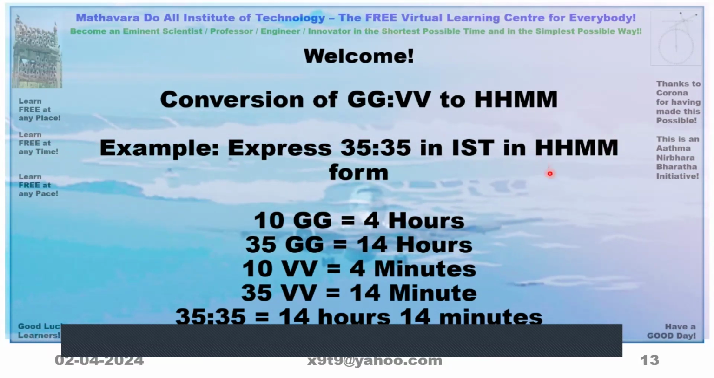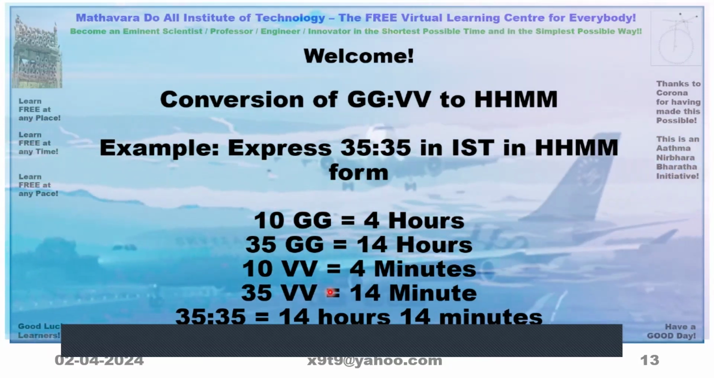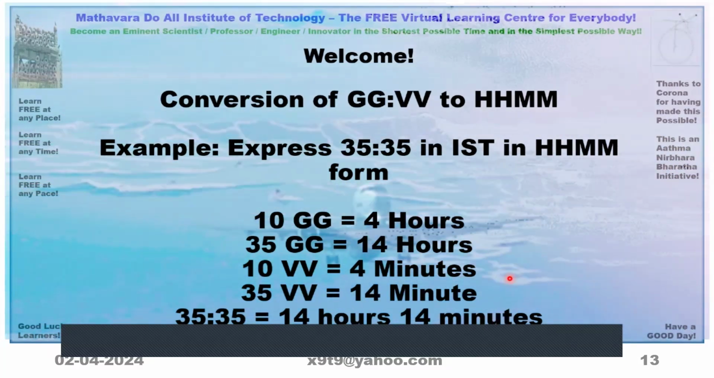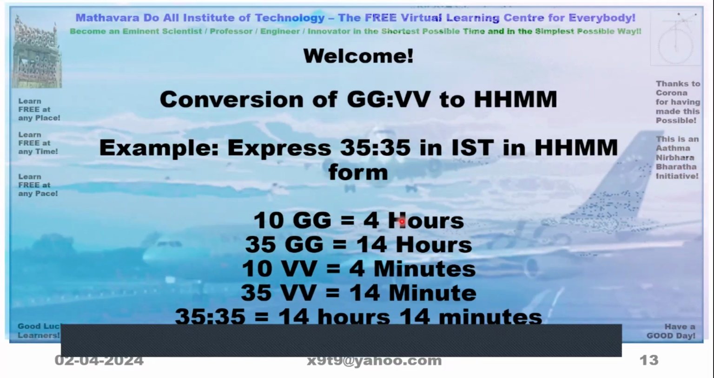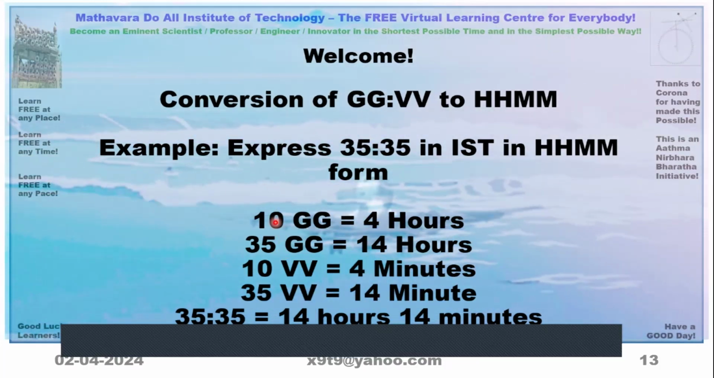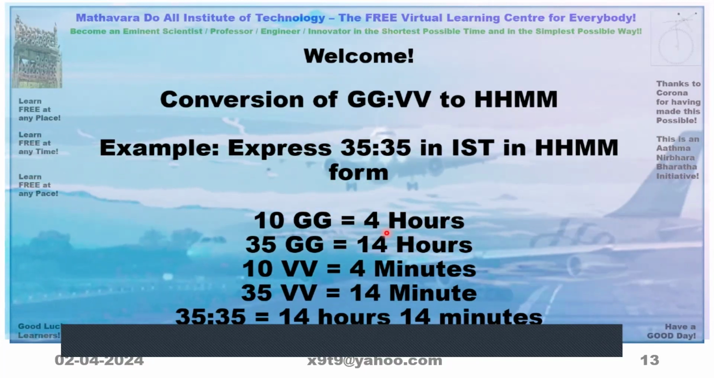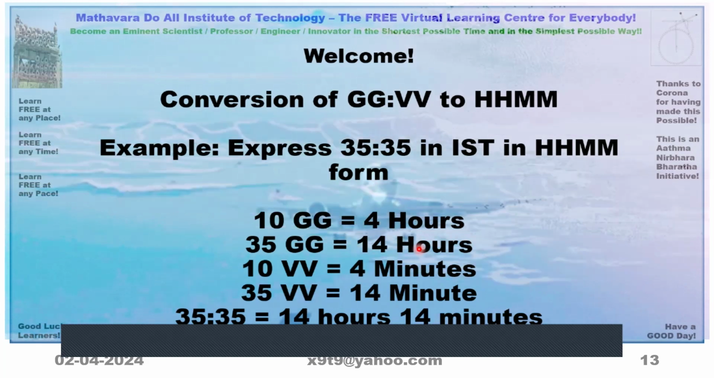Now, when I write like this, HHMM, it is Indian Standard Time. Otherwise, for conversion I will write here 14 hours, 14 minutes like that. Say for example here, 10 galige is 4 hours. We want for 35. So 10, 20 means it is 8, 30 means it is 12, then this is another half. So it is 14 hours it will be.